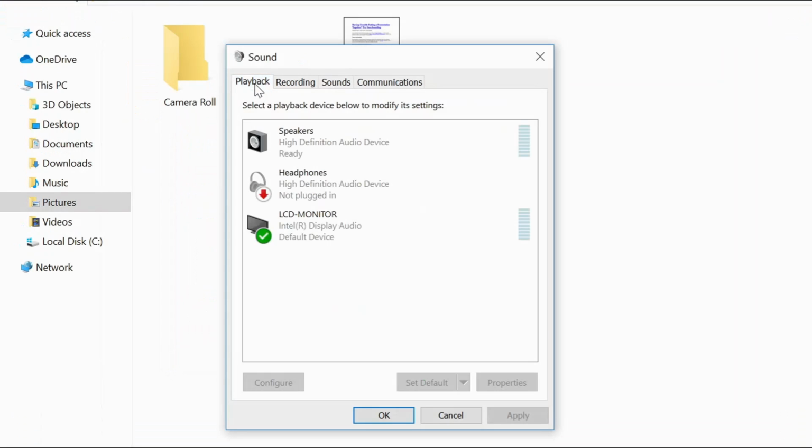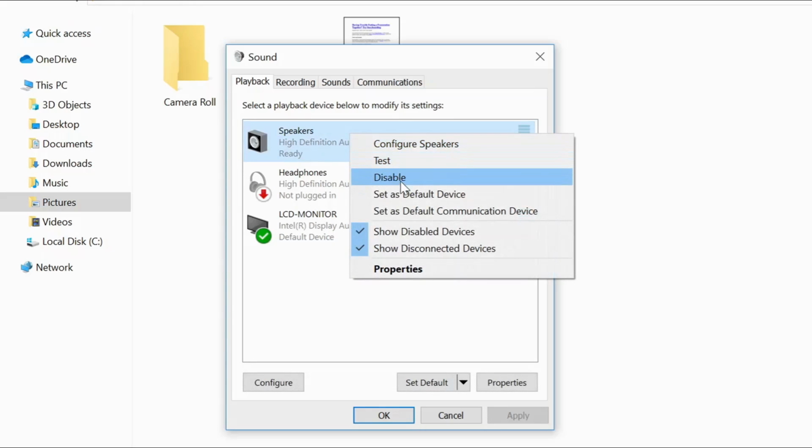Choose the playback and you can see here that the default speaker here is the monitor, because right now I connected a monitor to this, so the default speaker here is monitor, which is why my volume, there's no sound in my computer. So you right click, go to where you see the speakers, which is this particular one, right click and set it as default device.